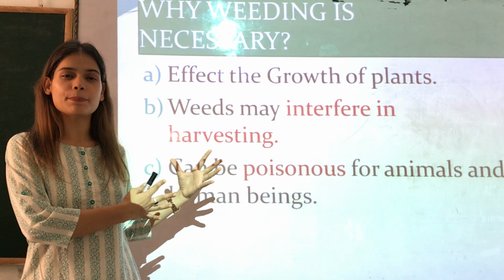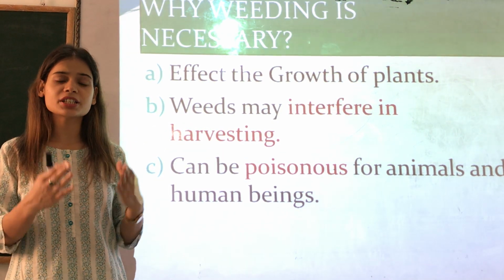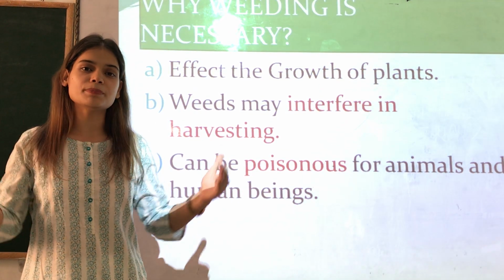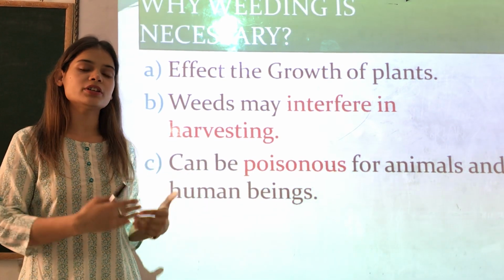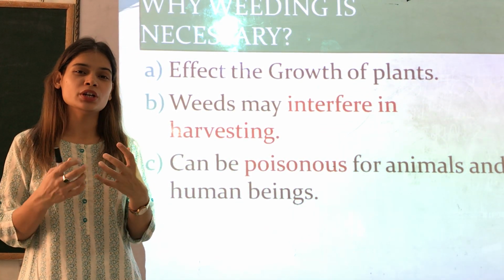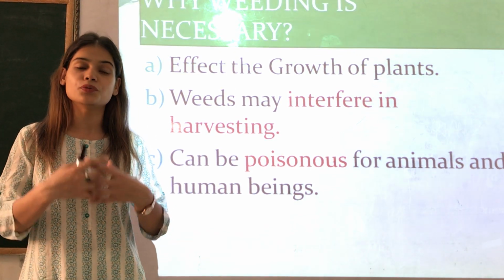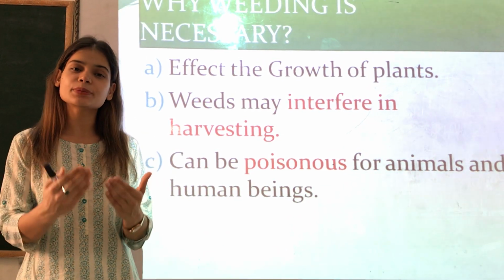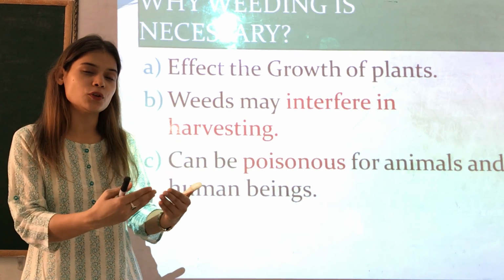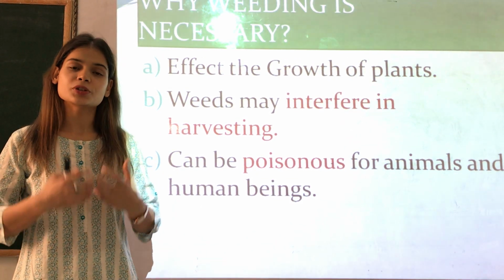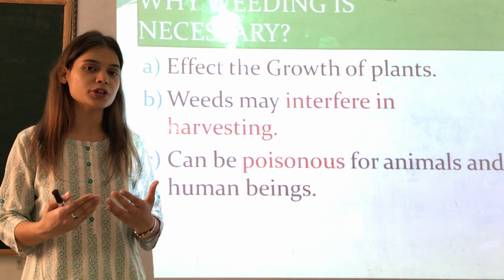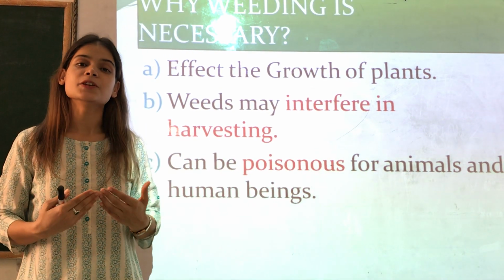The same thing happens in the field also. The space is there for one particular crop, and unwanted plants also fight for the nutrients, the sunlight, the space, the food, the water. So ultimately the growth and the yield of the crop decreases. That is the reason why it is very important for the farmer to remove these weeds.